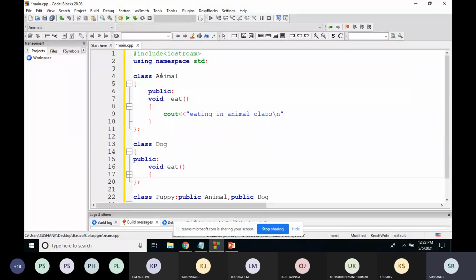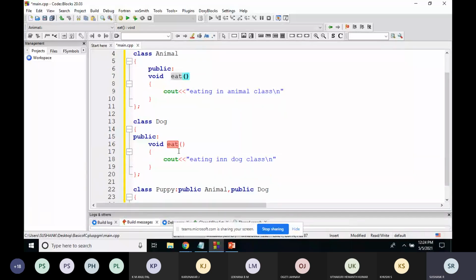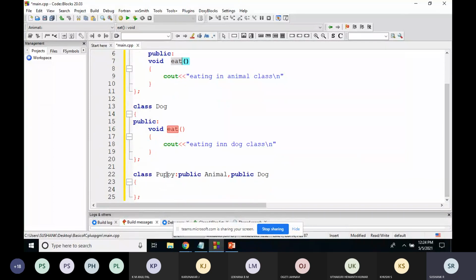Yes, sir. Animal class has the eat function, dog class has the eat function. The two functions are the same. Now I'm creating a multiple inheritance relationship, because I'm creating one more class called puppy. Here animal is a base class, and dog is also a base class. These two base classes are referred to by the child class. That means the puppy class is taking the features of the animal class as well as the dog class.